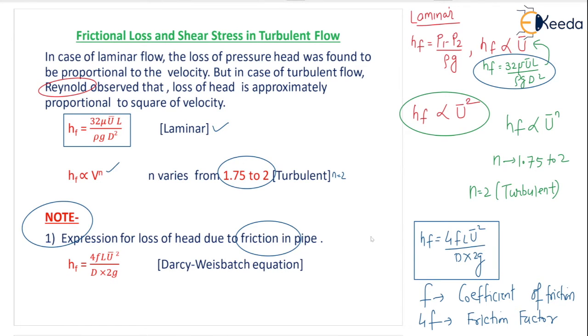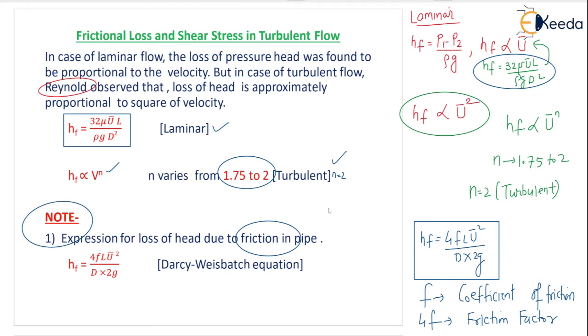So what is the last point I want to conclude with this formula, HF equals 4FLV square by D into 2G? Why is this formula applicable for turbulent flow? I will tell you the reason. When the velocity increases, drag increases in the fluid. Once again, when the velocity increases, drag increases.